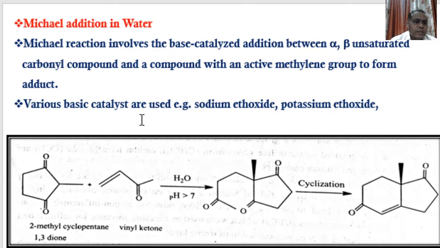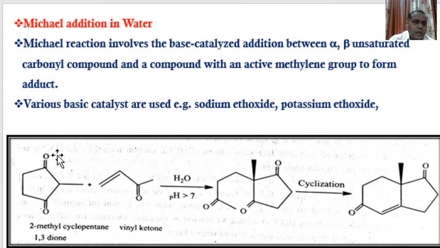In Michael addition, the Michael reaction involves the base catalyzed addition between an alpha beta unsaturated carbonyl compound and a compound with an active methylene group to form an adduct. Various basic catalysts are used. Sodium ethoxide and potassium ethoxide are also used. Here this is 2-methyl cyclopentane